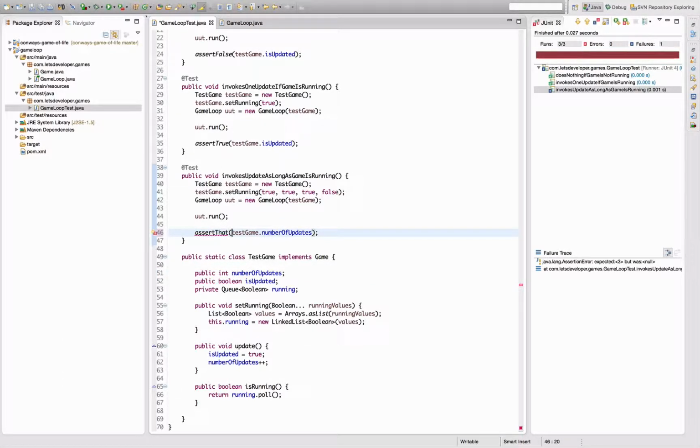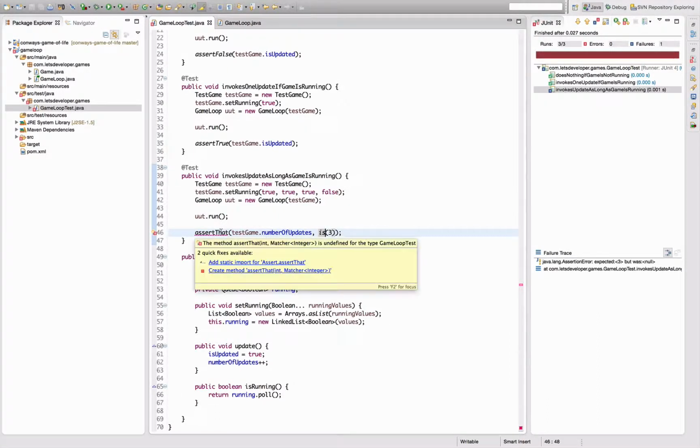Assert that, because number of updates was object and therefore the types didn't match. Is that right? Import this one. No. Integer is undefined for game loop test.